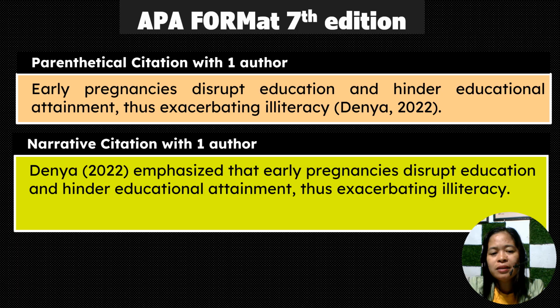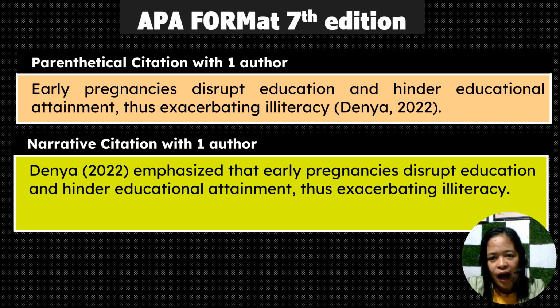Now, if we want to cite the author using the narrative citation, this is how it should be written. Denya, this is the author's name, and then you put the year of publication in parentheses. For example, Denya (2022) emphasized that early pregnancies disrupt education and hinder educational attainment, thus exacerbating illiteracy.